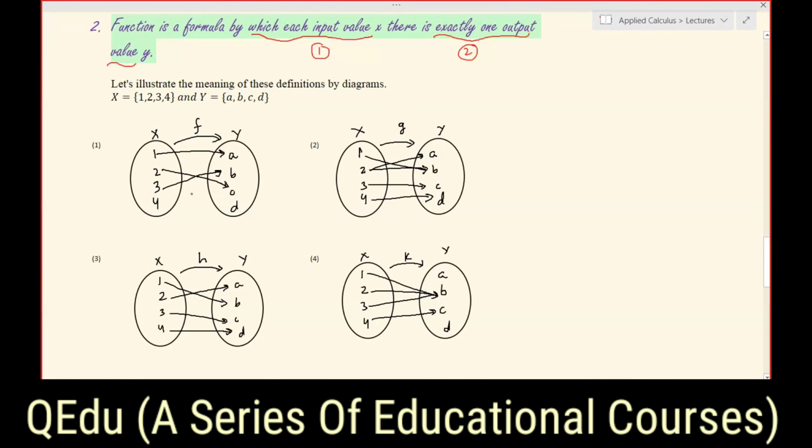So is f a function or not? Let us see this. The definition says each element of set X is assigned. So f is not a function. Why? Because the first condition given in this definition says every element, or each element, should be assigned. So 4 is not assigned. The 4 is not assigned, so f is not a function. We can write this in this way, that f is not a function.